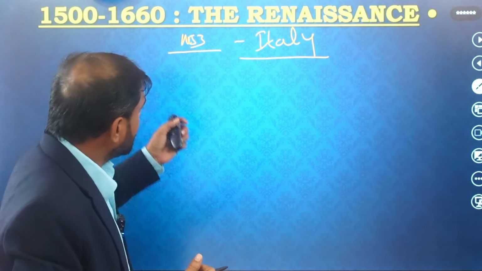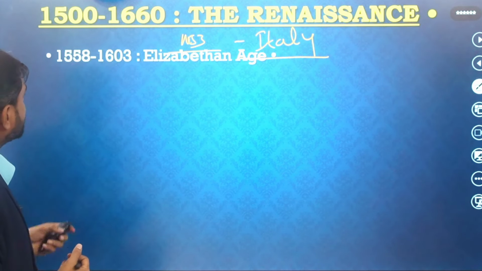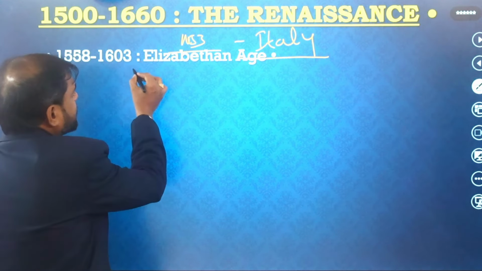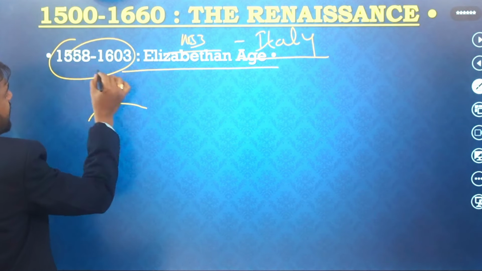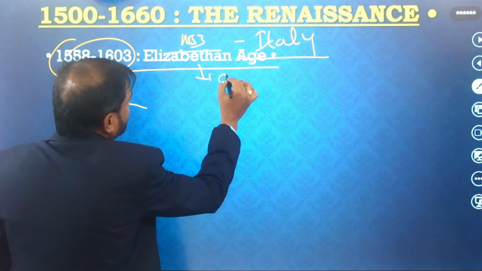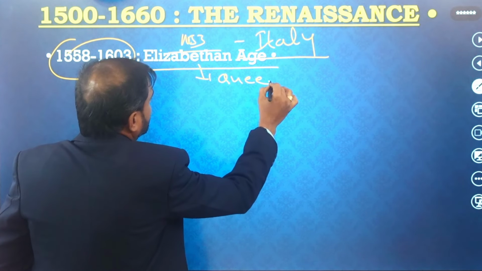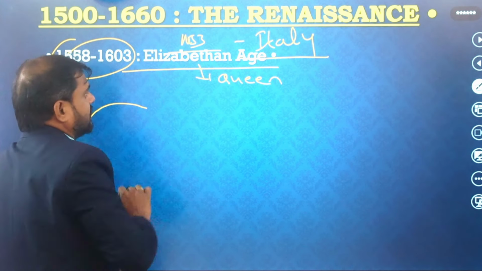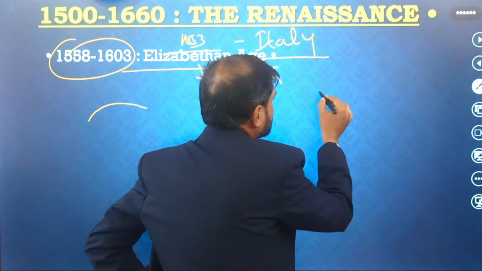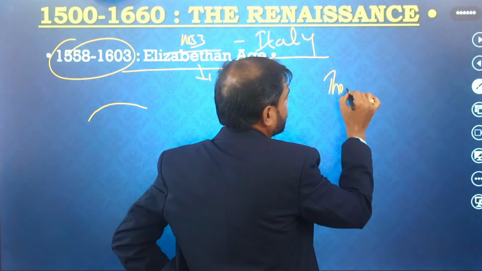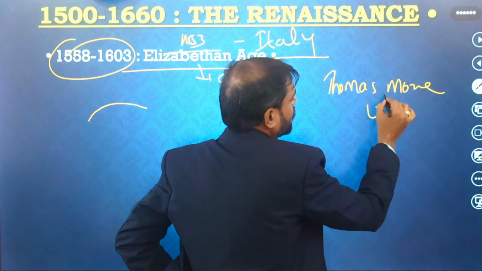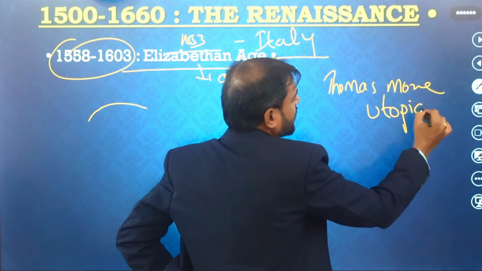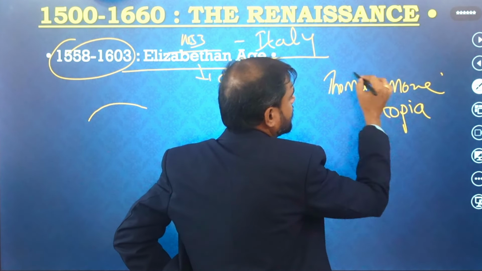So here in the 15th to 16th century, in 1558, the Elizabethan age has started. In 1558, Elizabeth became a queen of England. So that's why this word Elizabethan age came, and she is the first. Before that there are some writers like Thomas More. Thomas More has written Utopia. It is one of the very important works. It is writing about all the things.